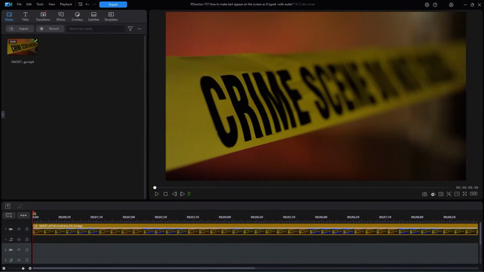In this tutorial in CyberLink PowerDirector, we're going to show you how you can make text from a title appear on the screen as though it were typed in an old-fashioned way, like letters on a piece of paper, along with accompanying audio. Please look at the following example, and then we'll show you how to do this yourself.